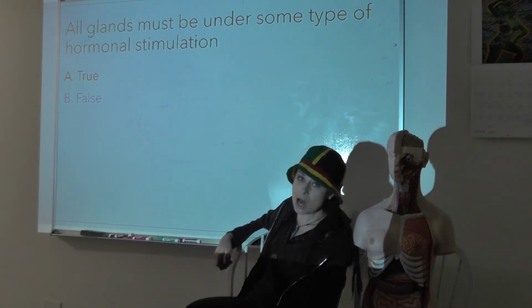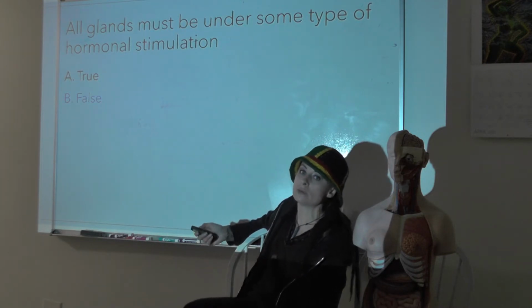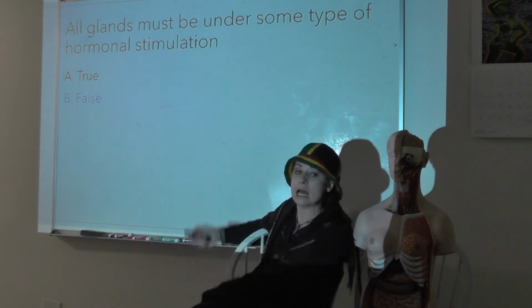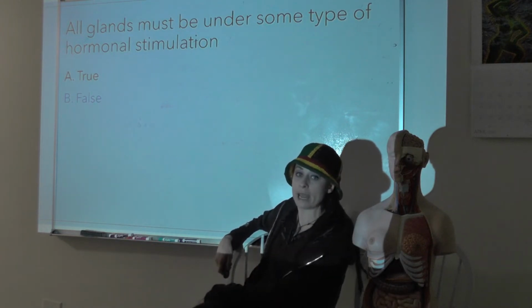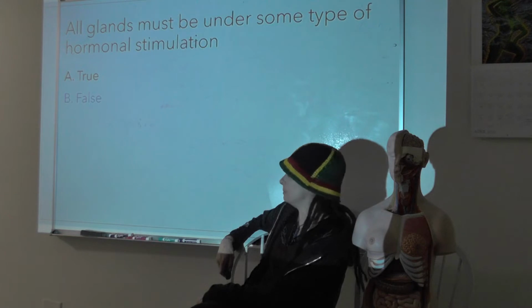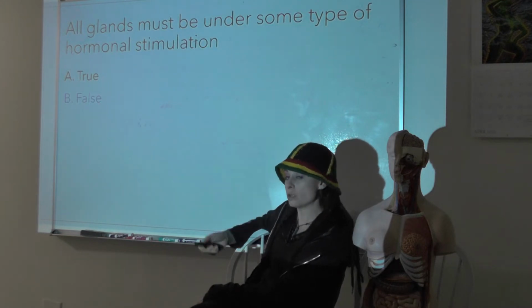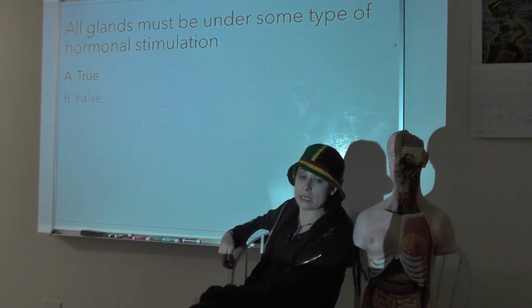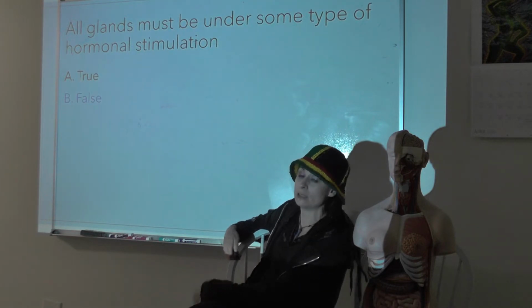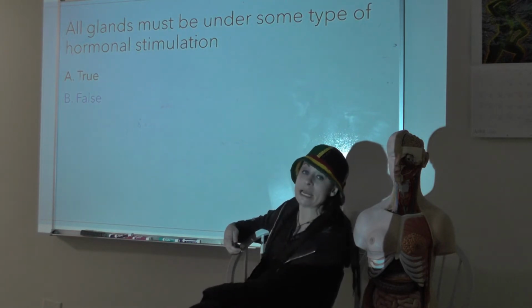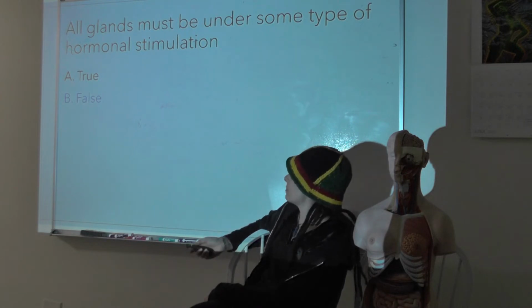The answer is false. So some glands respond humorally, like the parathyroid glands are paying attention to the level of calcium in your blood. Some glands respond neurally, like the adrenal medulla, which is releasing norepinephrine and epinephrine, well, primarily epinephrine actually, in the blood in response to norepinephrine.